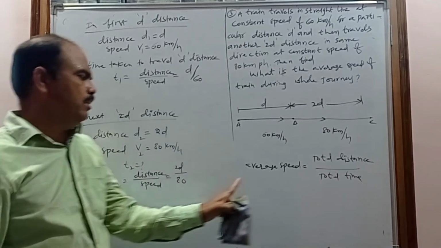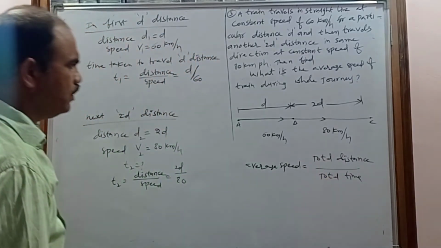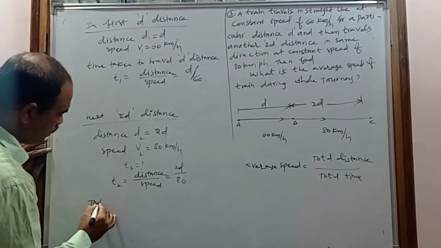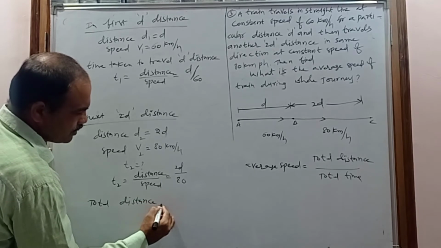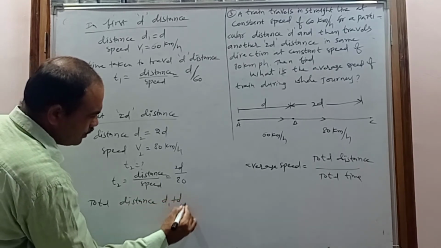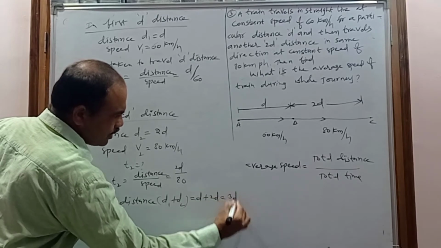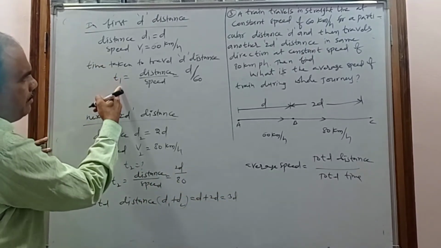Now to calculate the average speed, what is required? Total distance by total time. What is the total distance? Total distance is nothing but D1 plus D2. So that is D plus 2D, which is 3D.